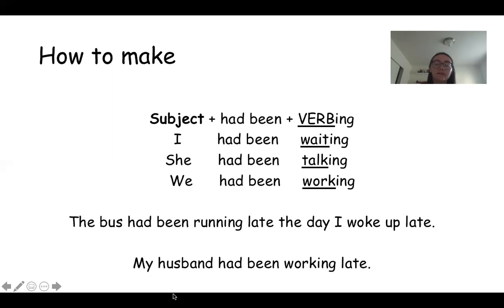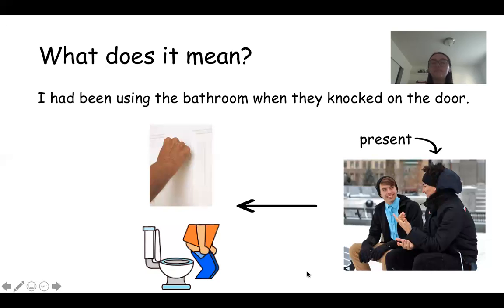But my husband had been working late, right? The subject, the person that we're talking about, is my husband. And then we say had been, together. And then the verb we use is progressive, working. My husband had been working late. So what does it mean?